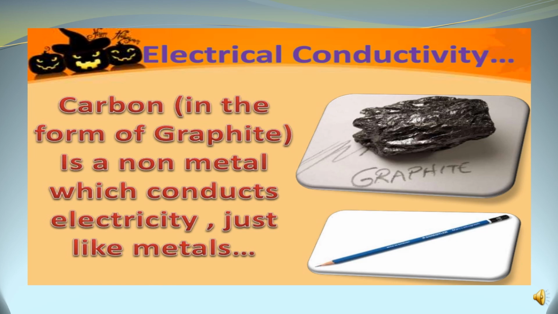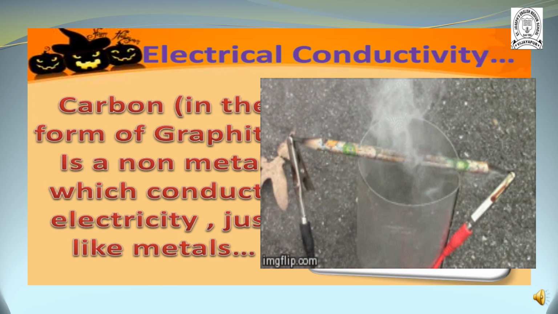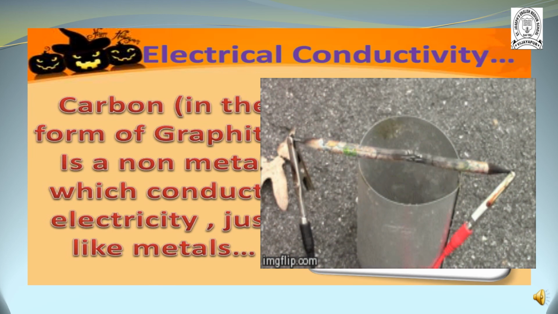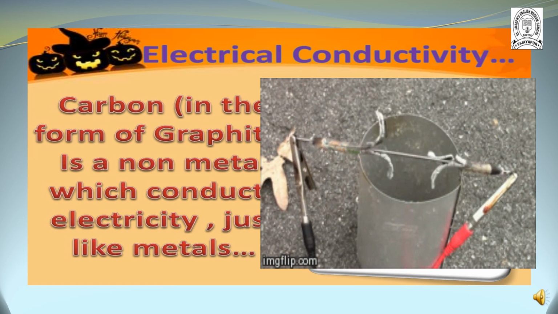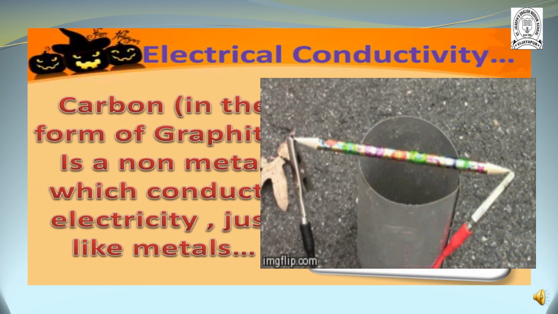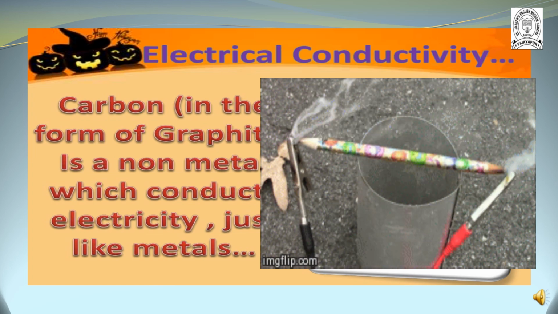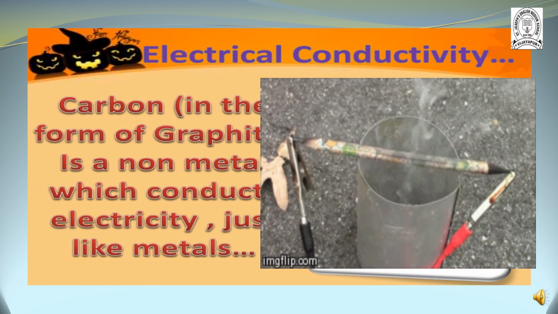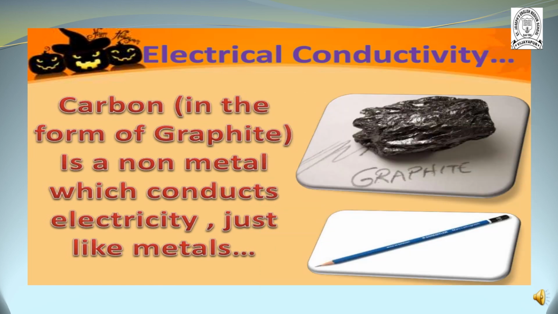But here carbon in the form of graphite is one of the non-metals which conducts electricity just like a metal. You can see here, this is the graphite, meaning the pencil lead, which can conduct heat and electricity. This is one of the non-metals which conducts electricity.